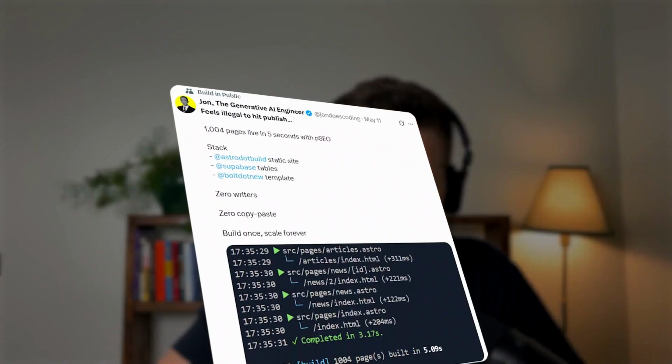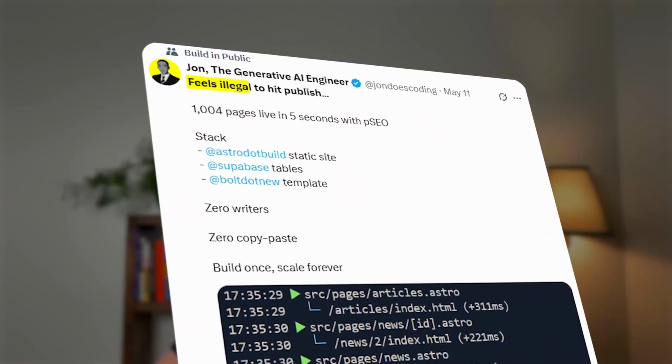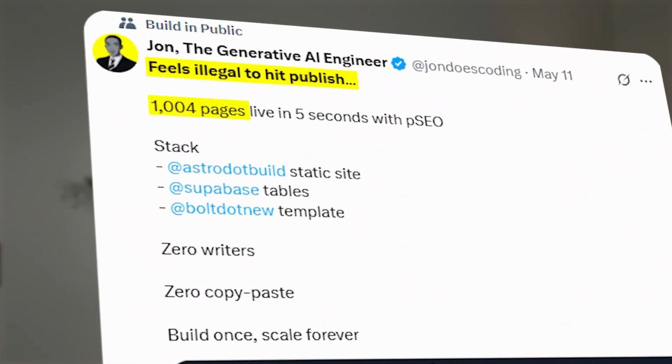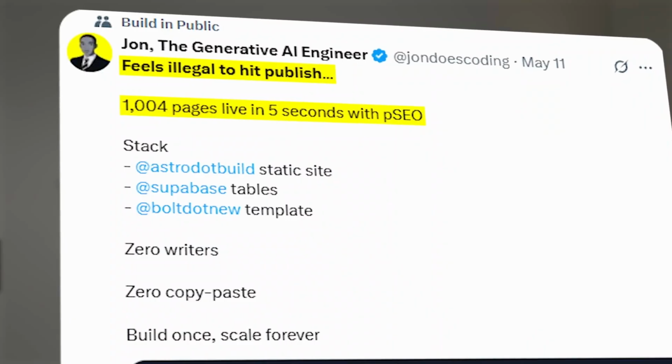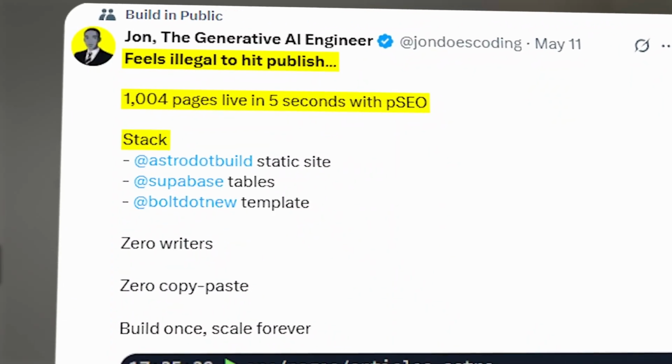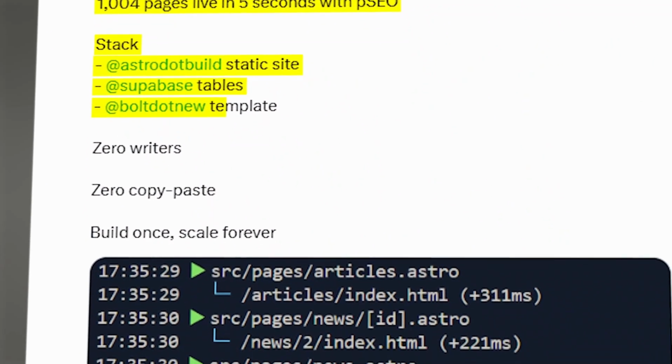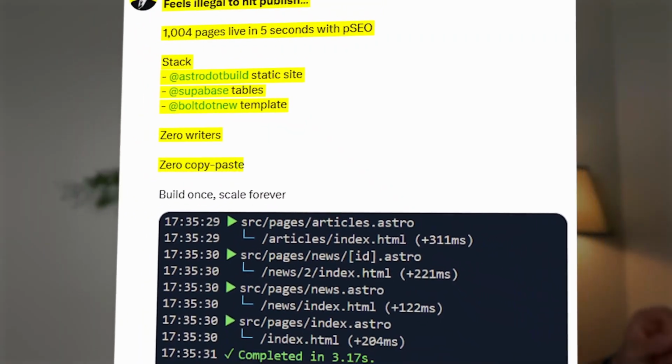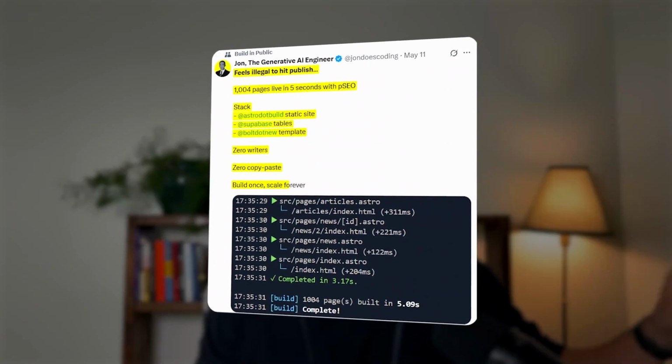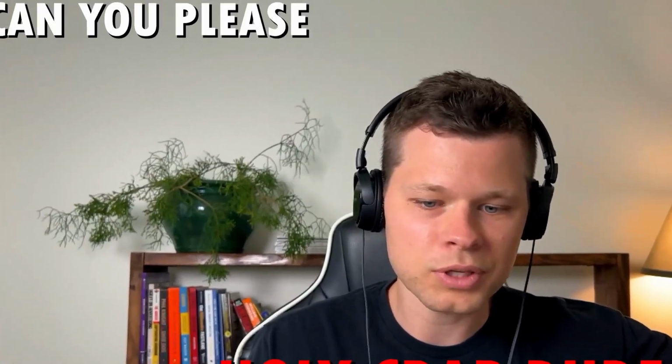And then just yesterday, you posted this tweet, and I'll read it here. It says, feels illegal to hit publish. 1,000 pages live in 5 seconds with programmatic SEO. The stack was Astro Build, Supabase, Bolt.new, 0 writers, 0 copy paste, build once, scale forever. So of course, when I saw this, I was like, holy crap, dude, can you please show me how you did this? And now we're here today. So John, thank you for joining me.